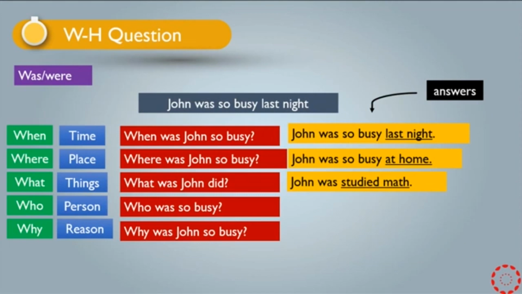In the third question, I said what did John do? John studied math. The fourth one, why was John so busy? John was so busy. Who was so busy? John was so busy.